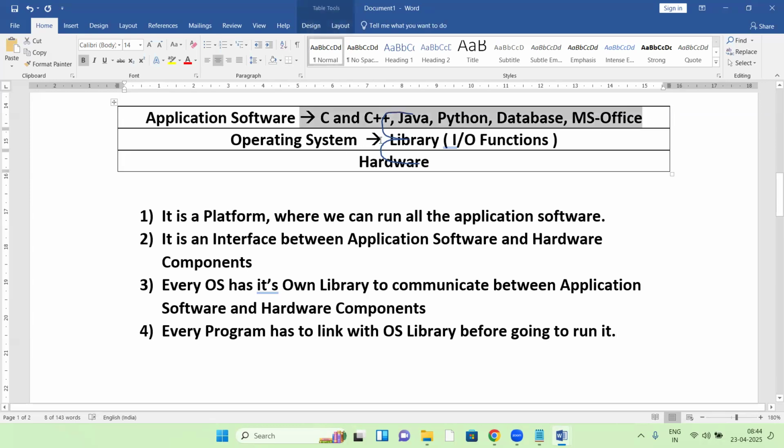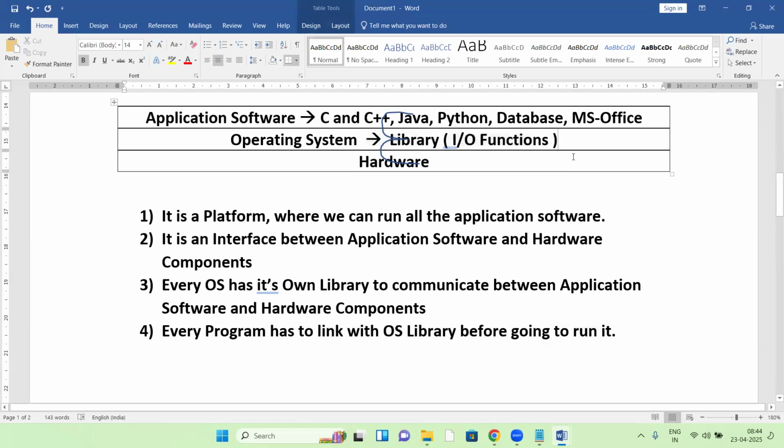First of all, linking with the OS library, then the execution starts.